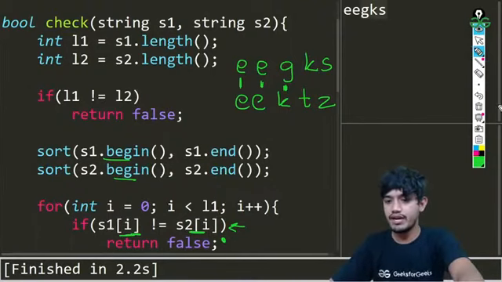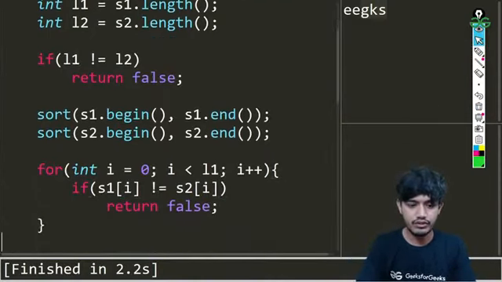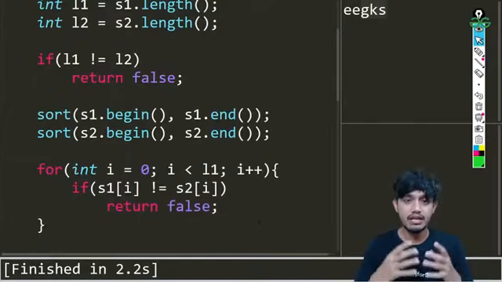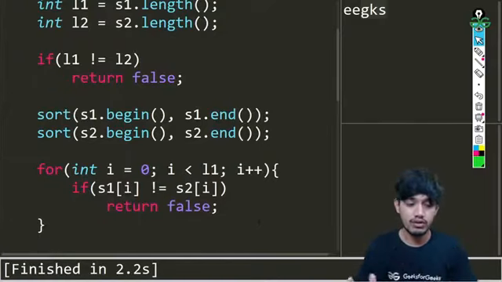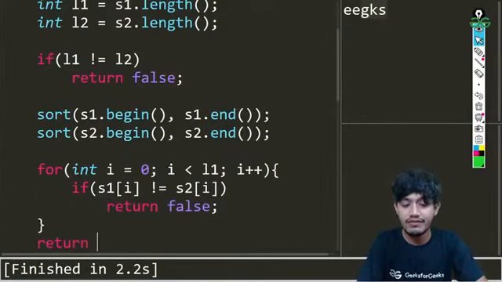So let me just remove that, and let us continue writing the code here. And if we come out of this for loop, which means first the lengths are equal, and second the characters at each position are equal, then in that case we are sure that they are anagrams, so for that we'll be returning true, not false. Remember that. Okay, so let us try to run the code.